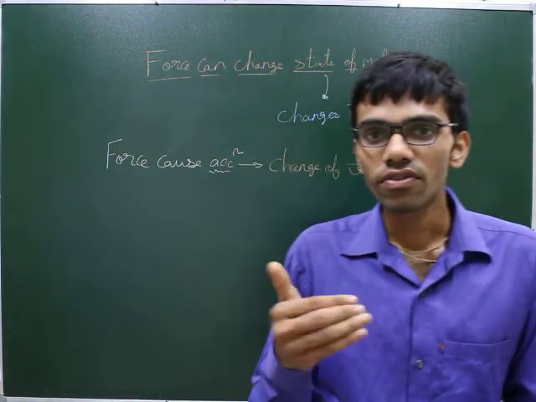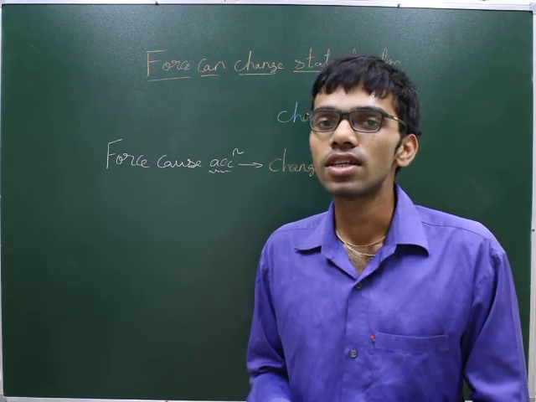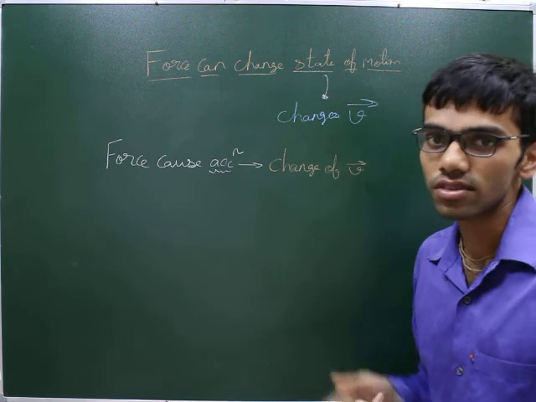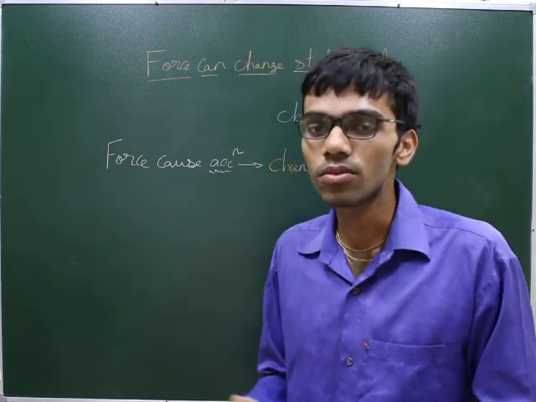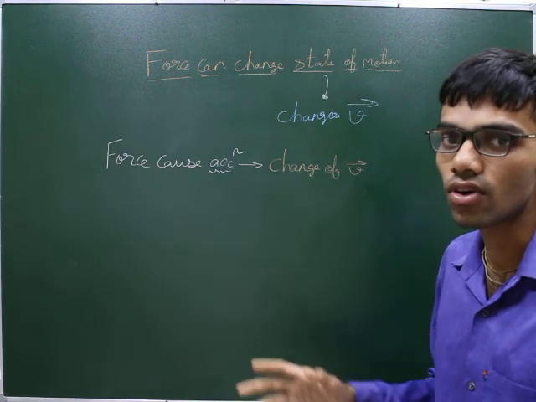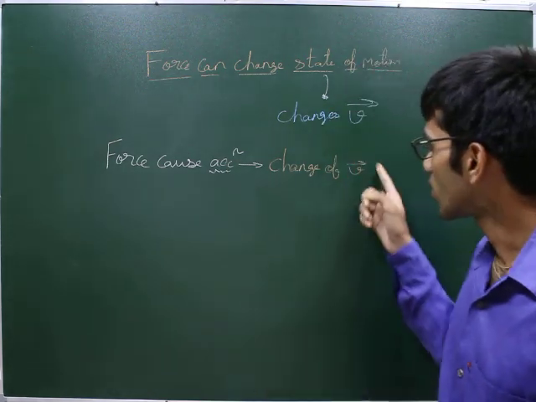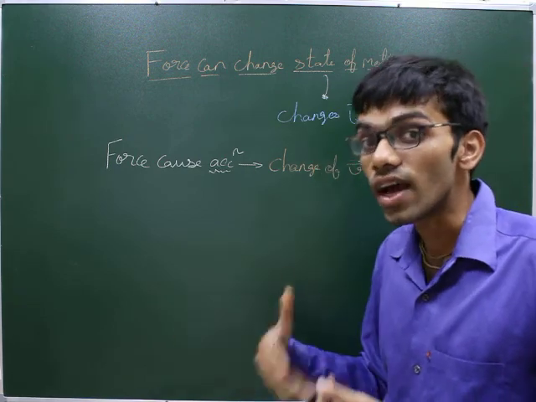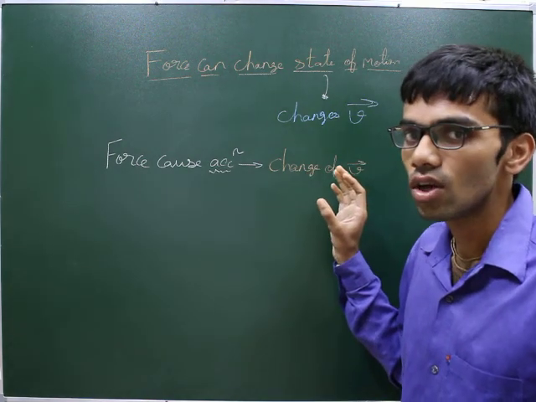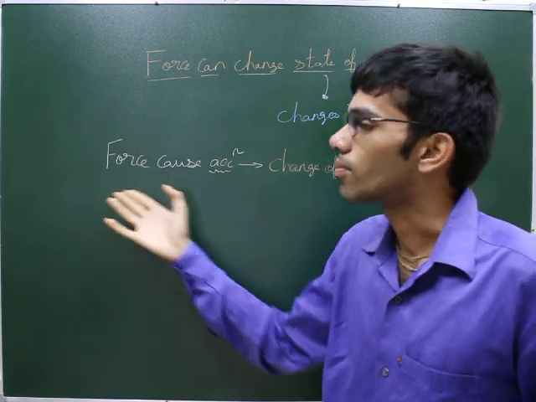Right. So in the first chapters we studied kinematics and projectile motion. In those chapters we studied how this change in velocity happens. We saw only the equations of kinematics in which the velocity was changing: free fall, or a car accelerating, or a projectile being thrown. In all these cases the velocity was changing, but we never saw why the velocity changed. We only saw what happens when the velocity changes. So the velocity of a particle changes only when there is a force applied.